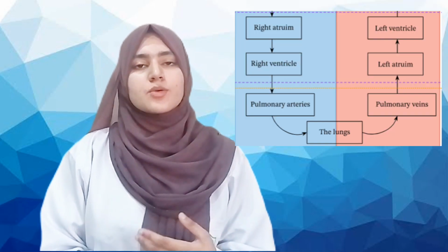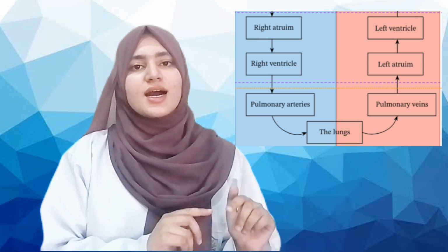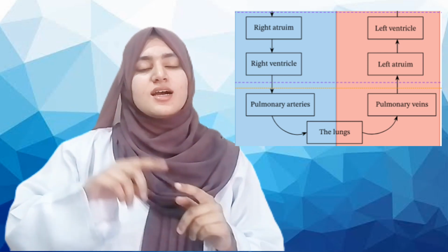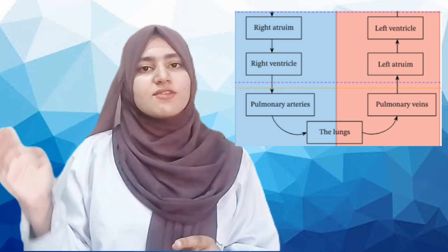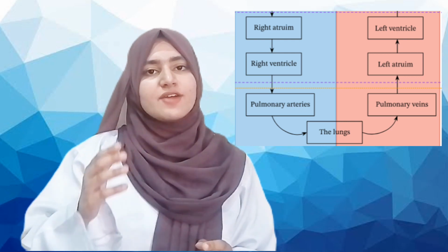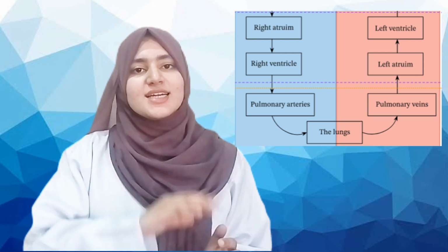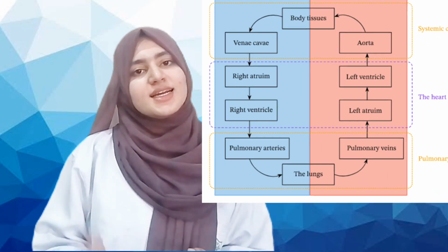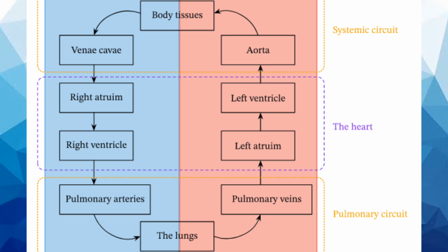By definition, in pulmonary circulation, the blood flows from the right ventricle of the heart into the pulmonary trunk, and then flows into the pulmonary arteries, and then capillaries, and then venules, and then pulmonary veins. They drain into the left atrium, and then the left atrium flows the blood into the left ventricle, and this is the whole pathway of pulmonary circulation. And then the left ventricle contracts and the blood flows into the systemic circulation. These are two main circulations. With one heartbeat, the blood flows in two circulations. The blood in the right ventricle follows pulmonary circulation, and the blood in the left ventricle follows systemic circulation.